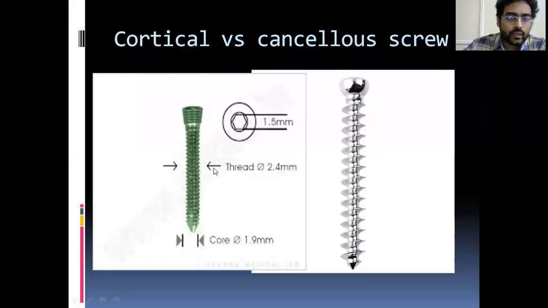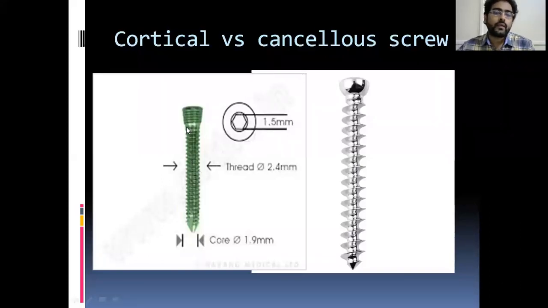If you use the cortical screw, you will see more threads. The cortical screw has more threads with less pitch, less distance between the threads. This is the characteristic of the cortical screw. And the cancellous screw has a coarser pitch, and the distance between the threads is more. This is because of the bone property. The cortical bone is so tough, so it needs more purchase, more pulling strength.